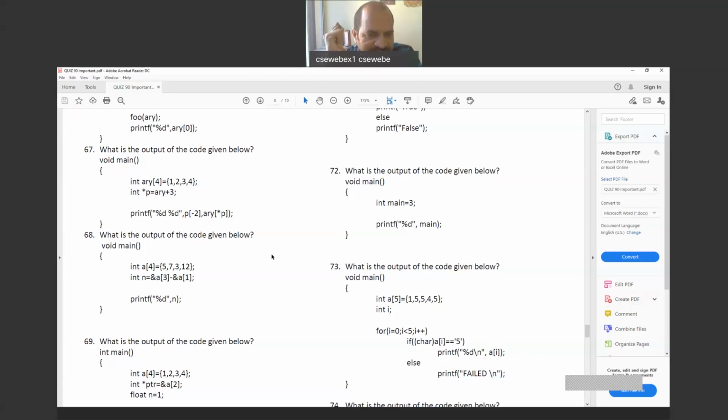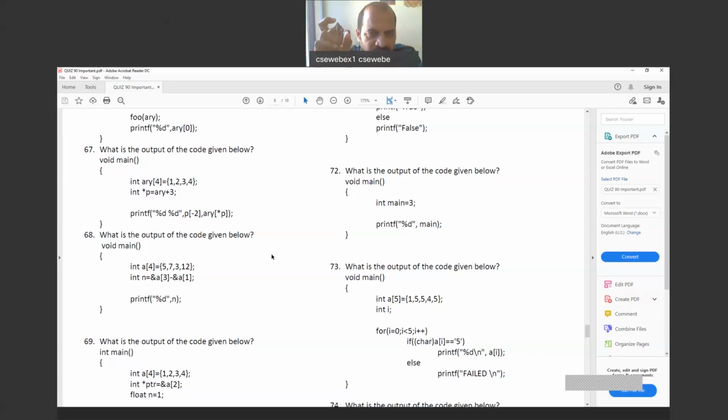Then what about the second? So now P is not modified. P is as it is. P is on the fourth, that is 20,006 and 7. So now star P means the value at 20,006 and 7 will come, which is the fourth value. That is ARY of 3's value. So that is value 4.